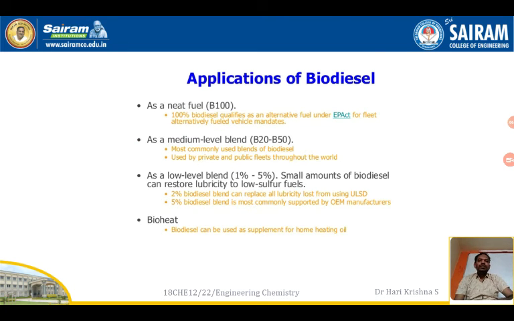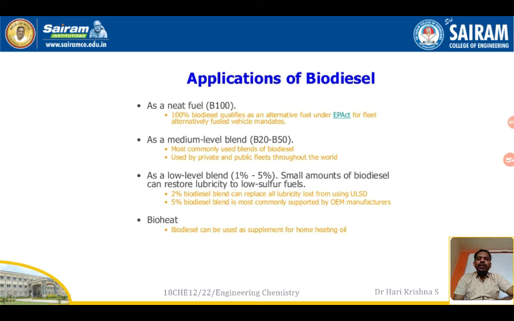So applications. B100, the pure biodiesel, is an alternate fuel for diesel. A medium, B20 to B50. B20 is a blend. If you are using 20% of biodiesel and the rest is normal diesel, it is called B20. If it is B50, 50% of biodiesel and remaining is normal diesel, it is called B50. Used by private and public fleets throughout the world. Earlier in Bangalore, we used to get eco-friendly buses. The BMTC buses, the green color buses, used to write eco-friendly. Those buses used this biodiesel.